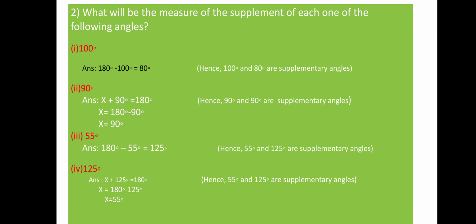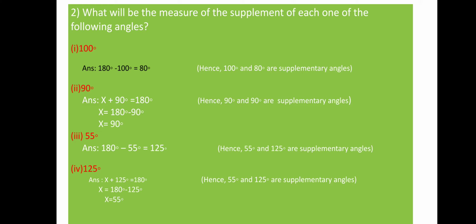Find the supplement of each one of the following angles. That means they gave one angle, and you want to find the supplementary angle for the given measurement. Okay, so 180 degrees, that means supplementary, minus 100. If you do, you will get 80 as the answer. So 80 plus 100, if you add, you will get 180.